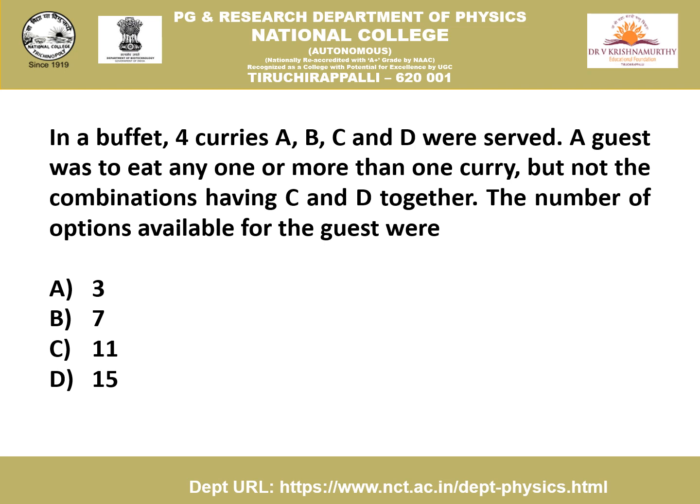Look at this third one. In a buffet, 4 curries A, B, C and D were served. A guest was to eat any one or more than one curry, but not the combinations having C and D together. The number of available options for the guest we need to calculate.